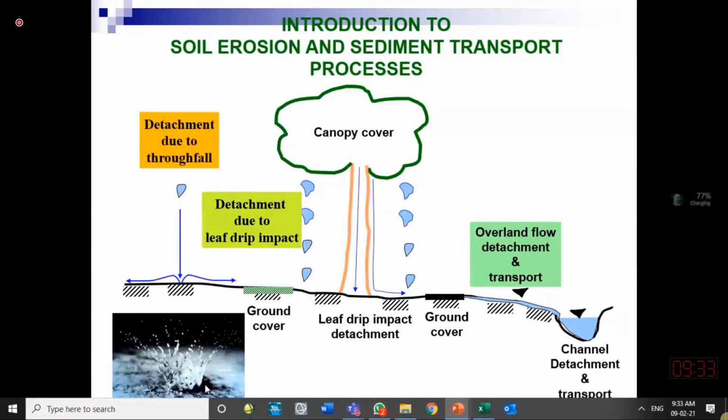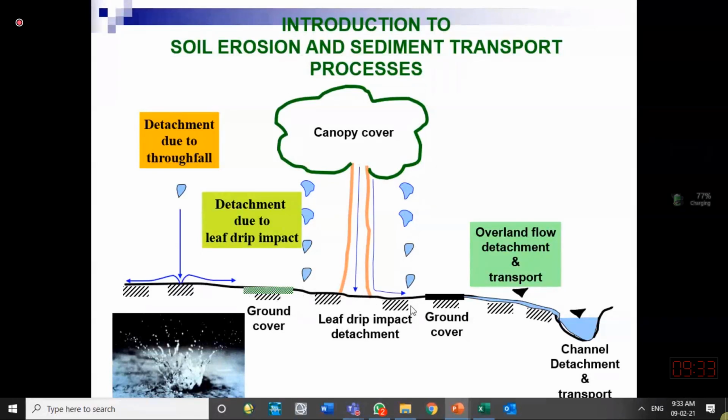A raindrop is falling over there, and somebody has taken a picture with a high-speed camera. You can see the splashes over here. This is simply one raindrop. When the raindrop hits, detachment occurs, so we say sediment erosion has started. It is not only direct rainfall. Sometimes raindrops come from the canopy. A tree obstructs the rain, and then over a longer time period it brings that water in the form of drips from the canopy, and it also detaches soil from the top surface of the land.